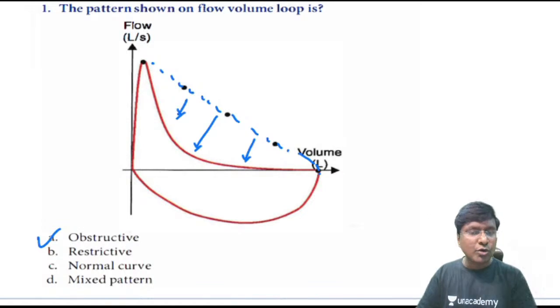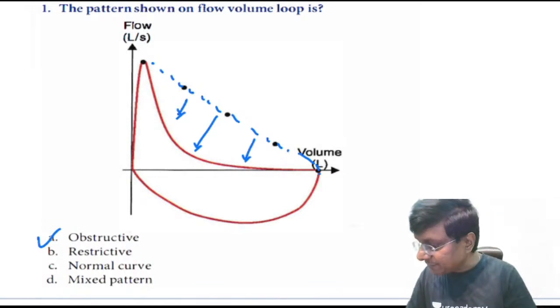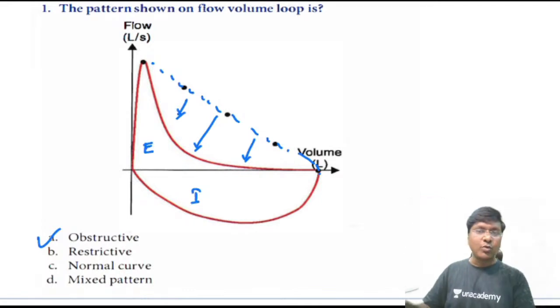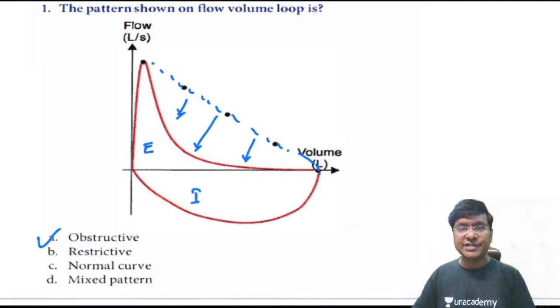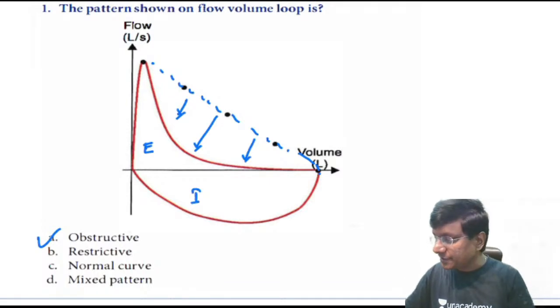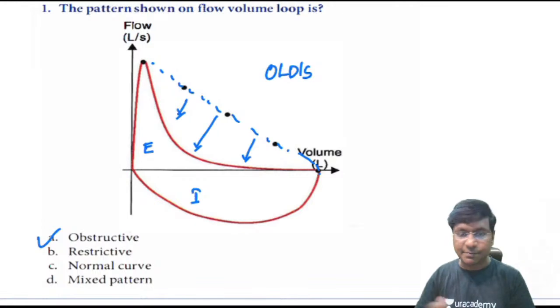Now I'll just show you one more flow volume loop. Everyone is aware this will be the inspiratory component and this will be the expiratory component, and what has been reduced there? Expiratory component is reduced. So the expiratory component is reduced in patients with obstructive lung disease. Please remember, this is a very important point.